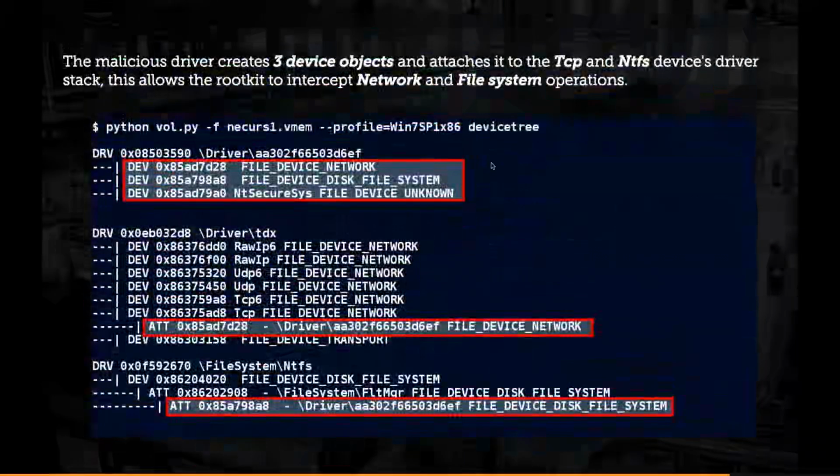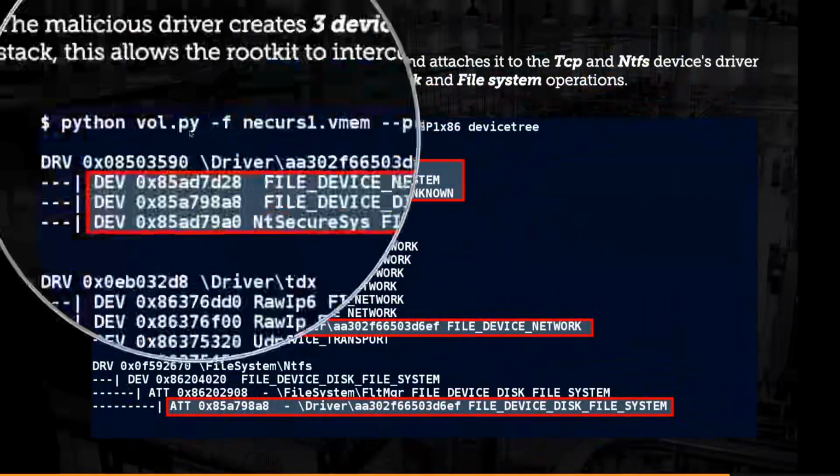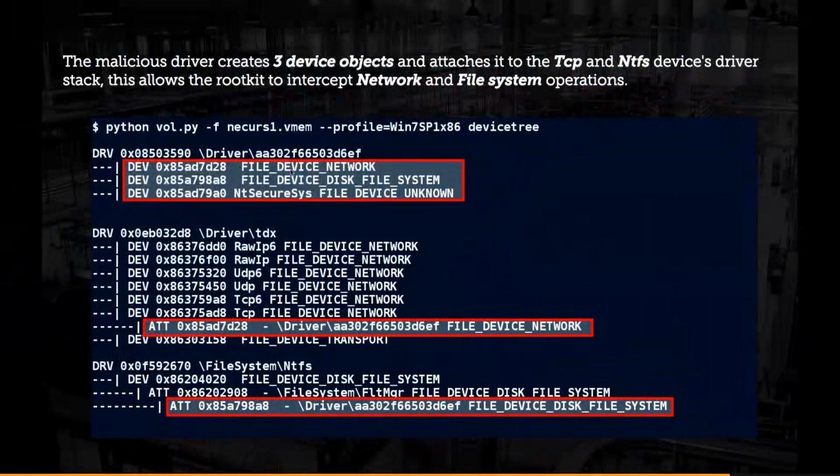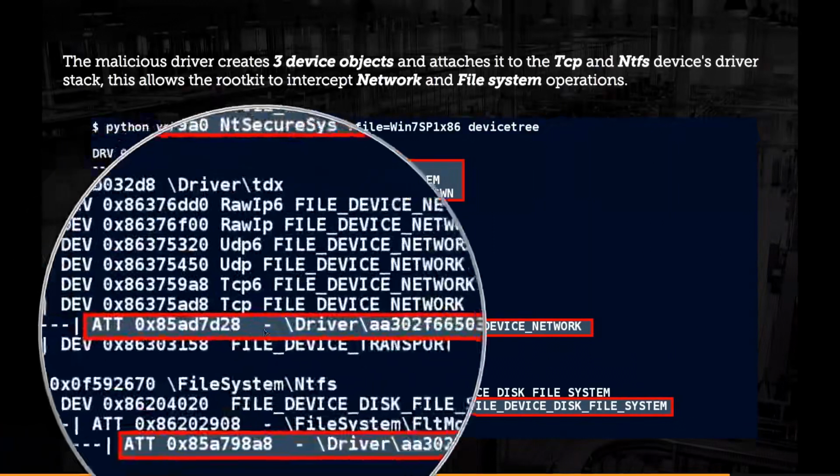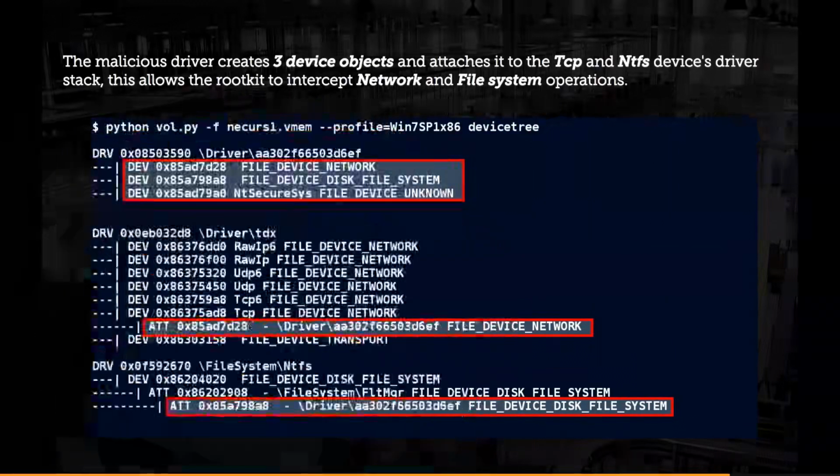Again, I'm looking at the device tree. When I look at the device tree, notice this driver creates 3 devices. One, an unnamed network device; one, a file system device; and then it also creates another device which has a name, ntsecure.sys. So what it does with the device that it created, notice this unnamed network device, it attaches itself to the TCP device stack. Why?